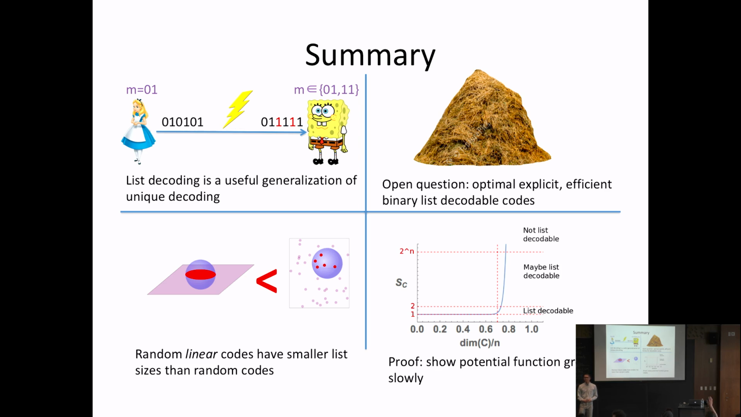Questions? So one of the big goals that you're mentioning is making explicit ones of these. And I was wondering, previously there was some constant that was terrible and now the constant is better than the random code. Does improving this constant help towards that goal?